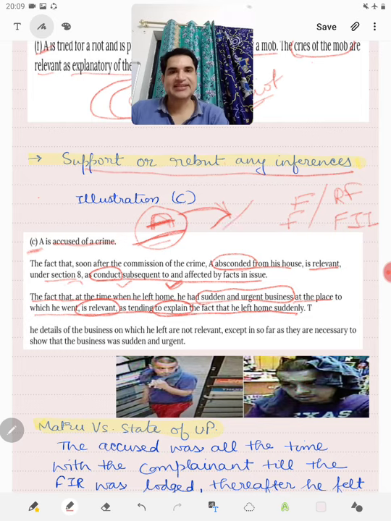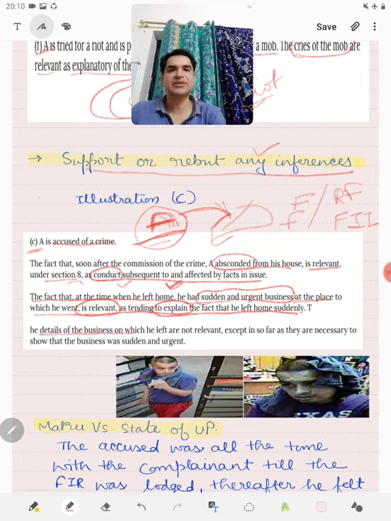Now, the defense can say that A has not absconded. Actually, A had sudden and urgent business at the place where he went. That actually rebuts the inference that A absconded in order to escape the consequence of his crime. So then it becomes relevant under section 9.